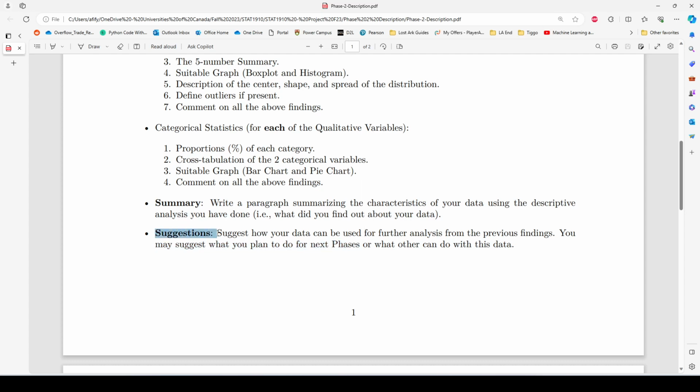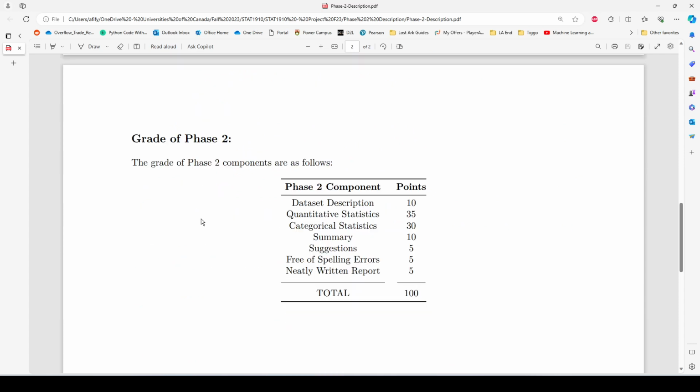So this is the suggestions part, and you will find here the grade distribution. The introduction, you will get 10 marks for it. Quantitative statistics on R, 35 marks, including the comments. This is not only for the calculations and output. Categorical statistics, 30 marks. The summary, 10 marks. And finally, suggestions, 5 marks. These add up to 90.